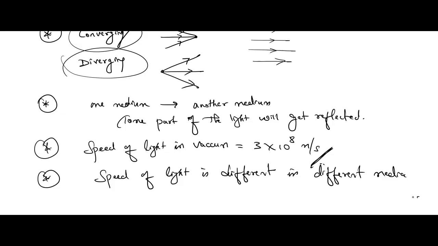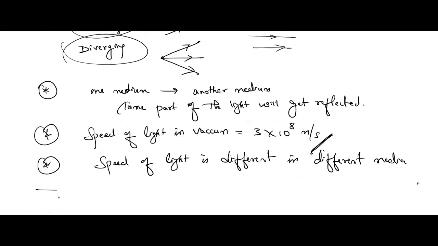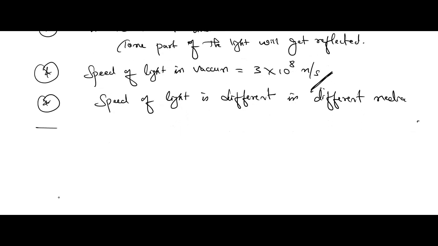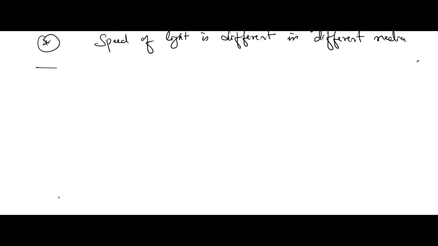So speed of light in water is different, and for glass medium it is different. I mean to tell you that from medium to medium, the speed of light will change. Is this clear? Any doubts still here, children? I hope you have understood these points. Good. So these are the facts, and now I want to tell you something related to medium.